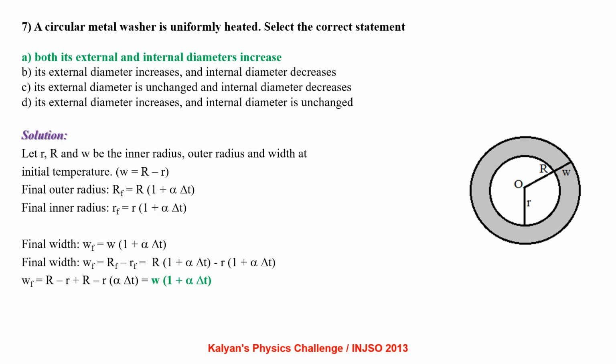Let small r, capital R and W be the inner radius, outer radius and width. Initially, W equal to R minus r. Final outer radius R final equal to R(1 plus alpha delta T), and final inner radius small r final equal to small r(1 plus alpha delta T). The final width W final equal to W(1 plus alpha delta T). So we can write the final width as R final minus small r final, which gives us W(1 plus alpha delta T). So both its external and internal diameters will increase. The correct option is A.